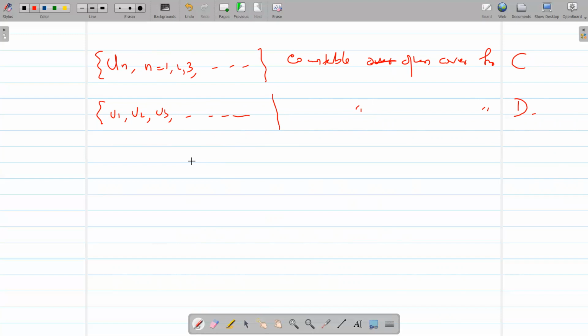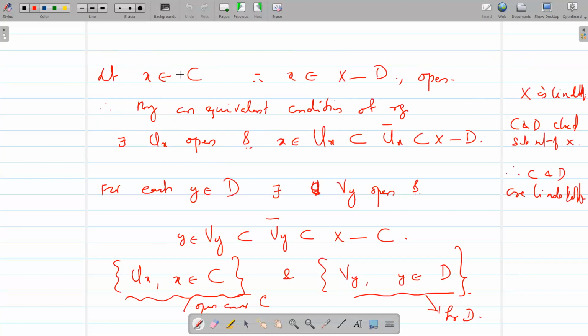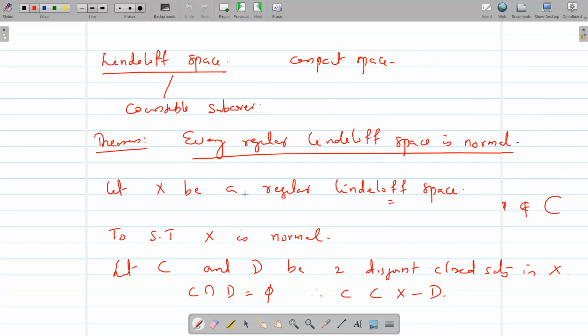So far, so good. So we start with a regular Lindelöf space. We want to show that X is normal. Normality definition: you take two disjoint closed sets C and D, such that C intersection D is equal to empty, or C is contained in X minus D, and vice versa, D is contained in X minus C.